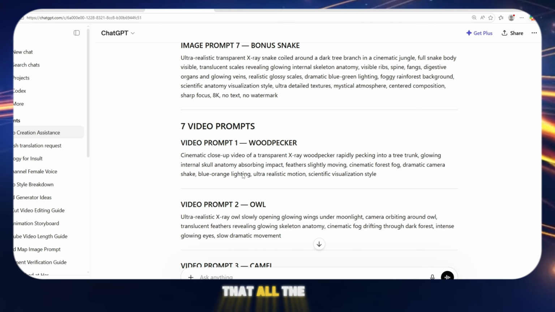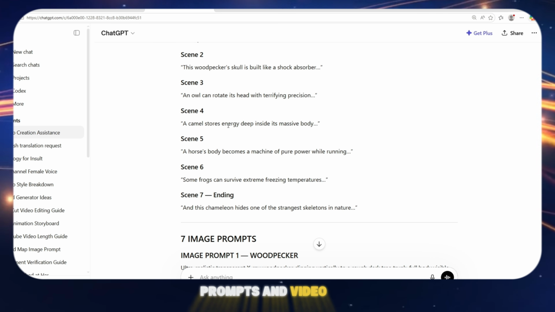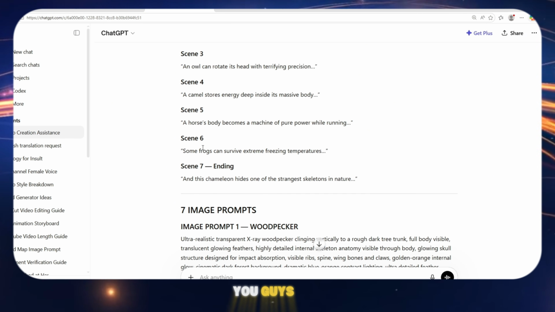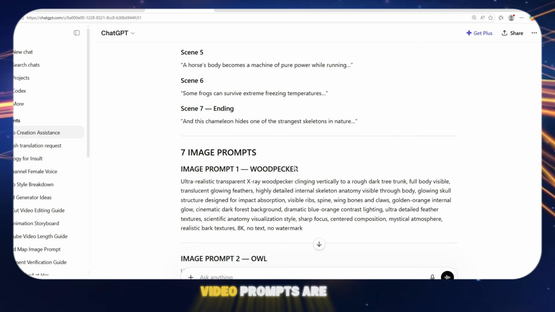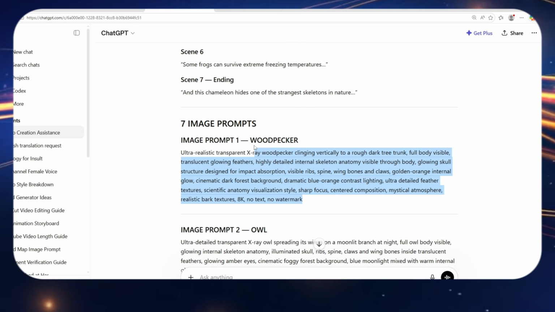You can see that all the image prompts are ready. I will also provide the image prompts and video prompts in my YouTube comments section for you guys. Now all the image prompts and video prompts are ready. So let's start creating the images first.